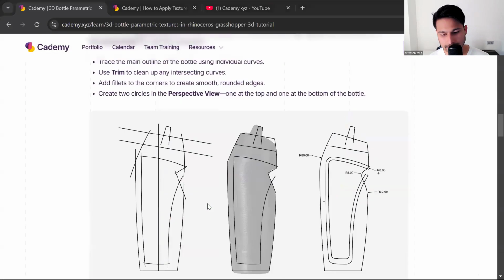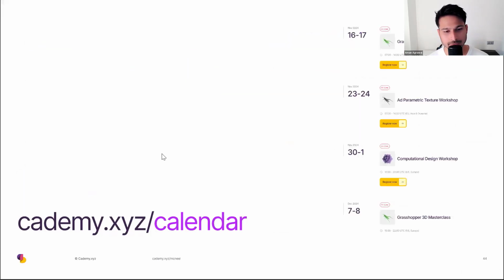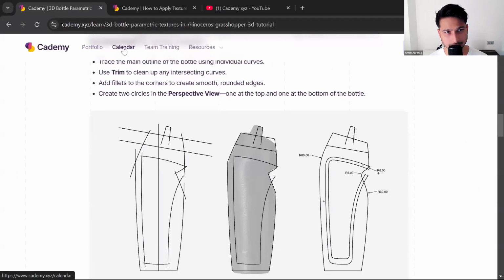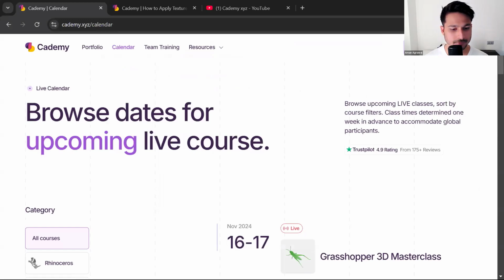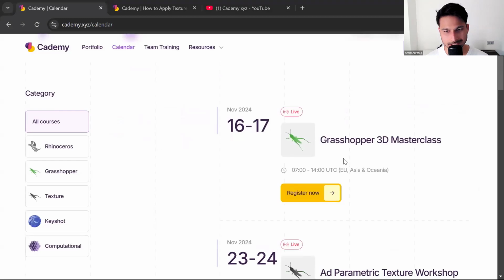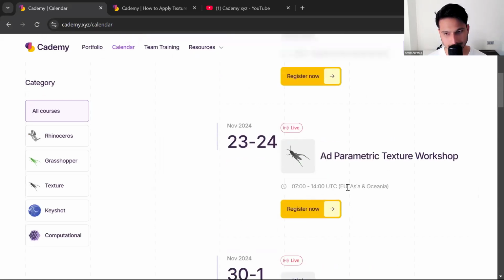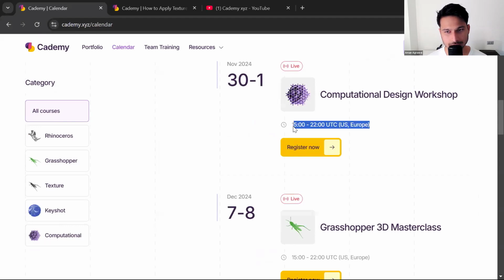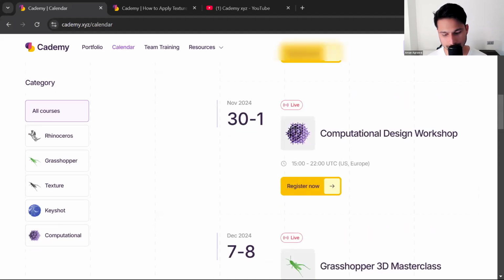Lastly, you can find the dates for our upcoming courses on our calendar page. You can see the next date. You can also check the time zone. If you're in Asia, Europe, you can choose these options, and if you're in Europe and United States, you can choose these options.